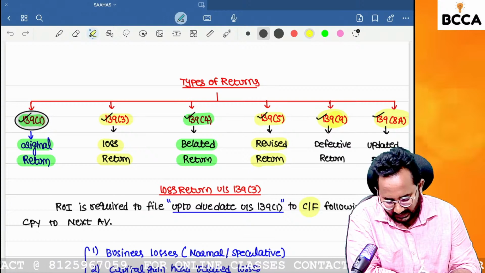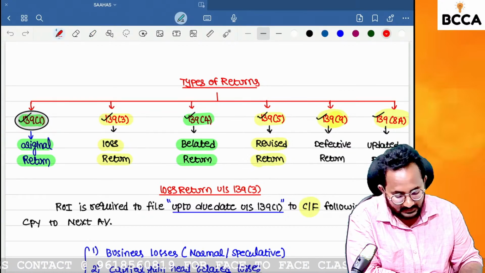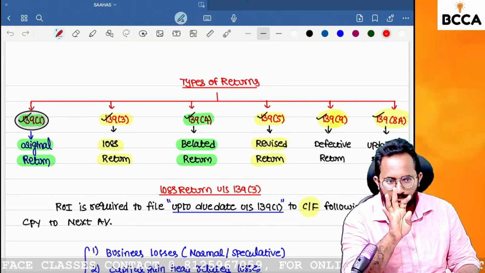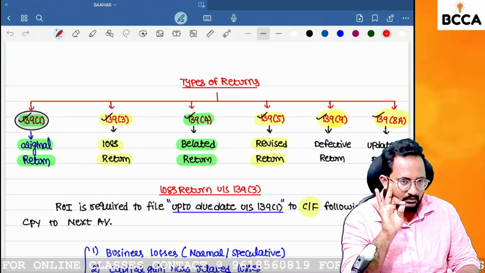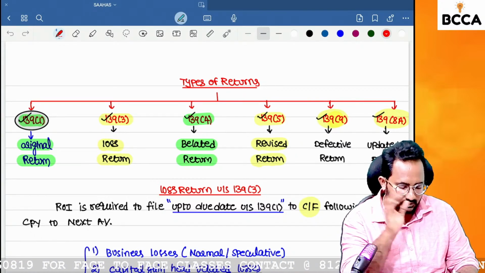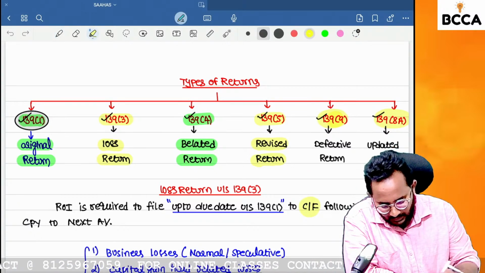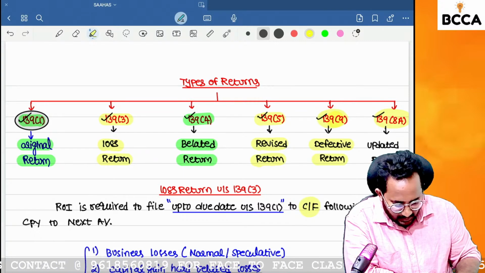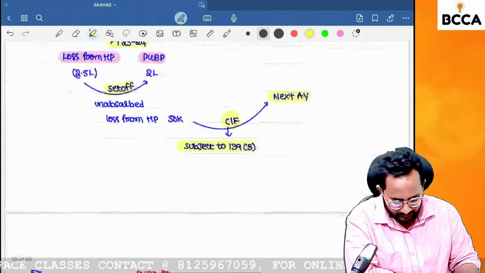So I think in the earlier session we started the discussion relating to types of return: original return, revised return, and belated return. Then we have to start the discussion of defective return. Right now we start the discussion with defective return under section 139 subsection 9.